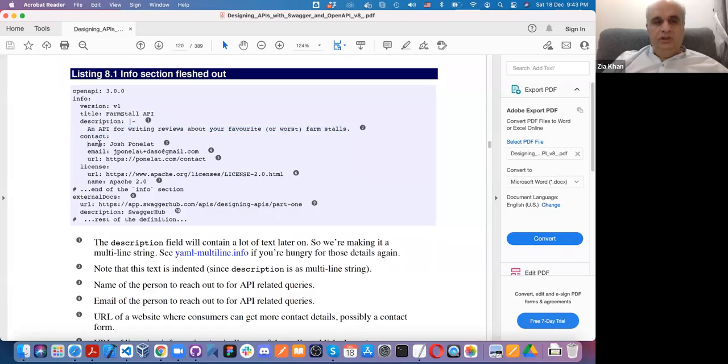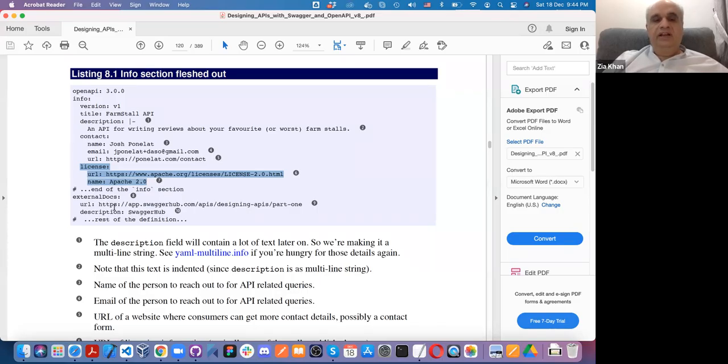In the contact, you are giving the name, the email address of the developer, and the URL of the developer, the contact address, the license, the name of the license, which is Apache 2.0, and it is the end of the info section.